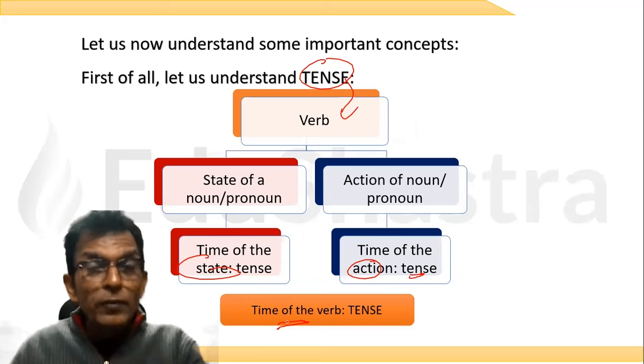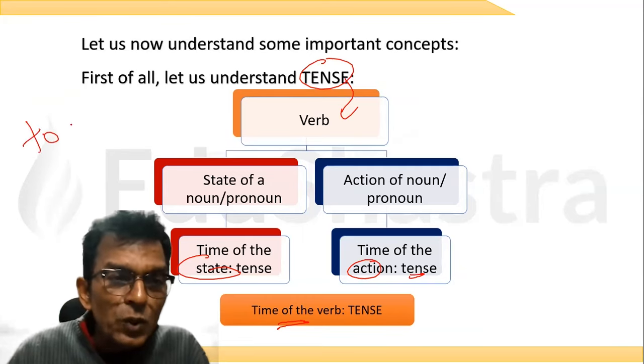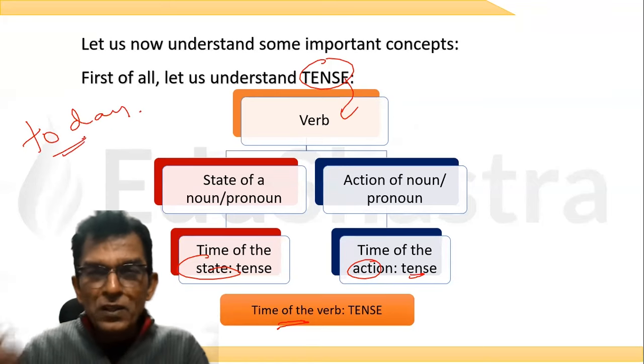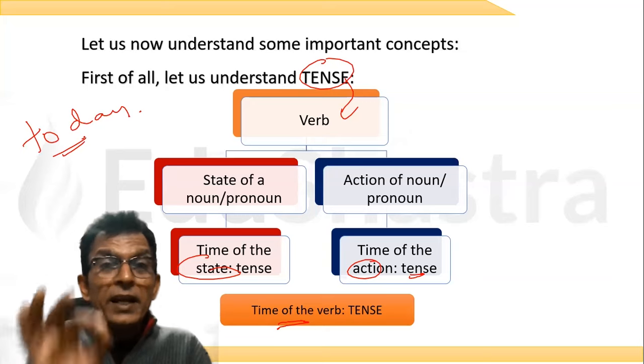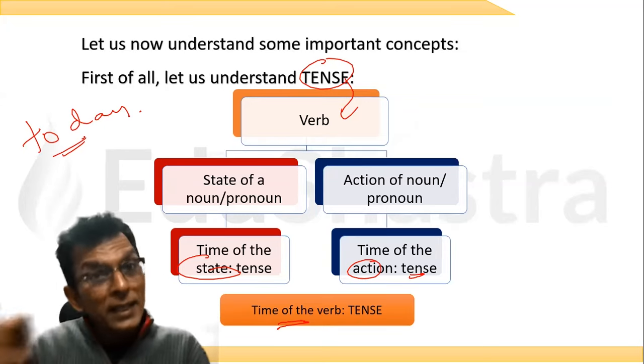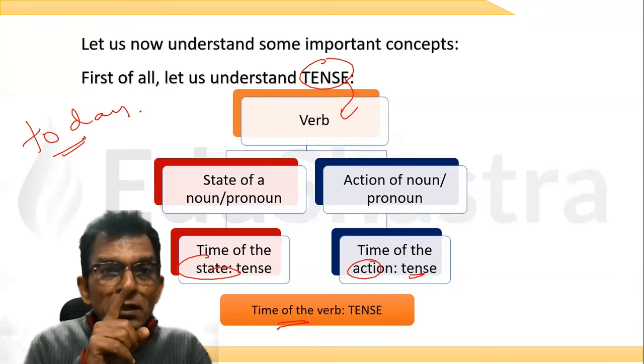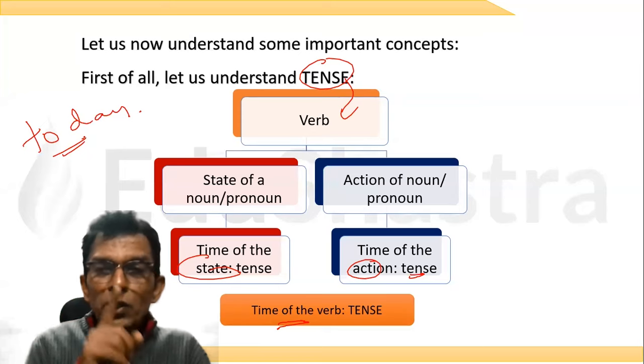Now, you will give me the answer in the chat box. Tell me, what is the tense of today? First of all, decide whether it can show the state or action of a noun or a pronoun, and then tell me the time. Please be careful. What is the tense of today?